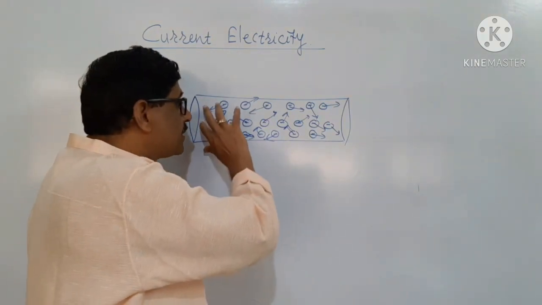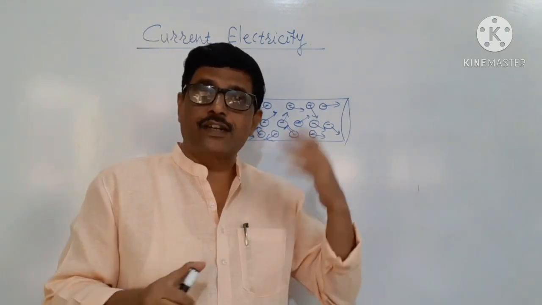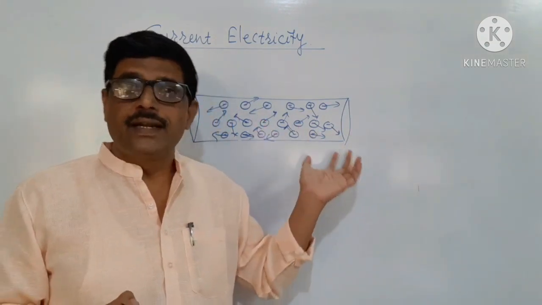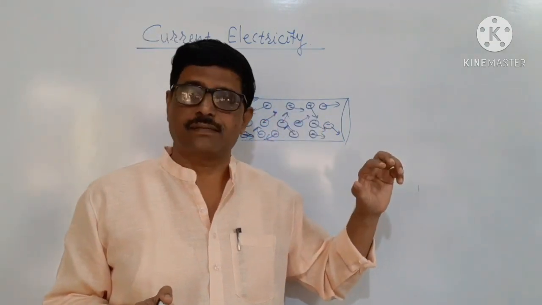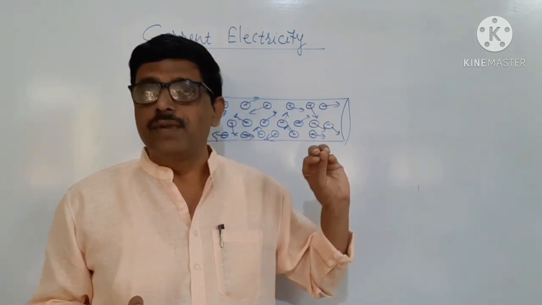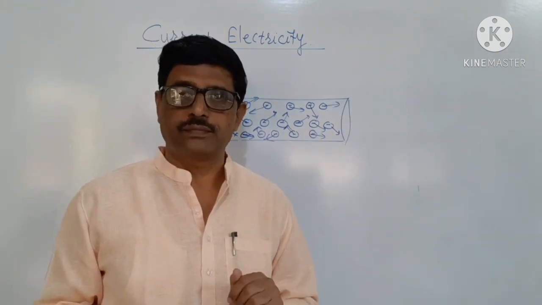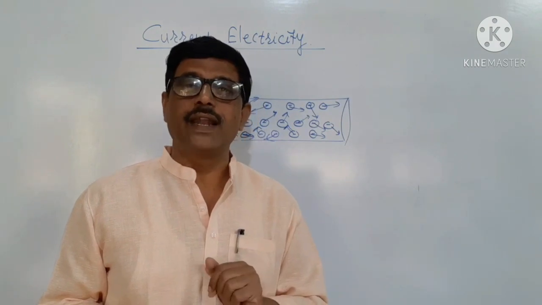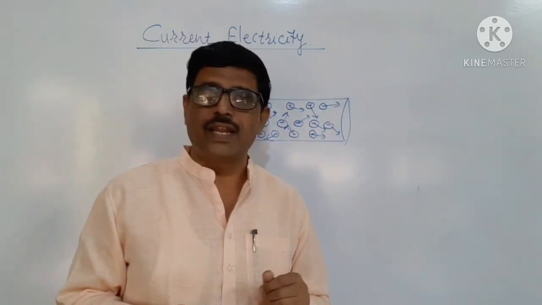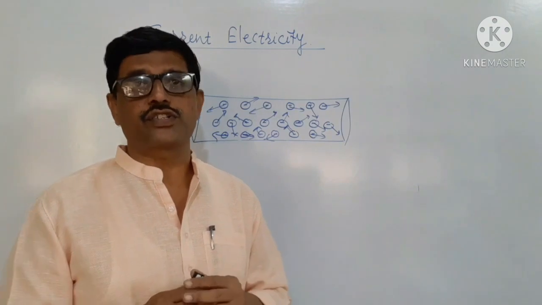This conductor contains a large number of free electrons. It means that the electrons in this conductor are free to move. At the same time, it has positive charges, but the electrons in this conductor are able to move. Therefore, these are said to be the free electrons. And a large number of free electrons are present in metals, and therefore metals are supposed to be good conductors of electricity.